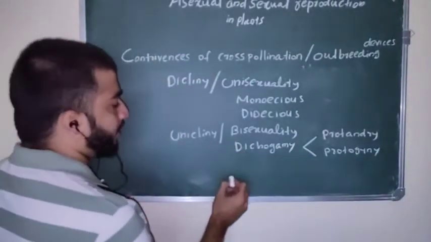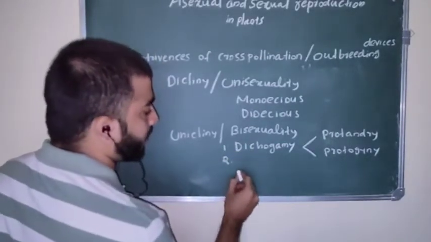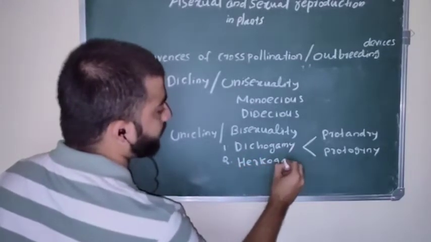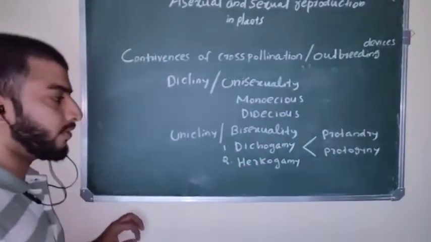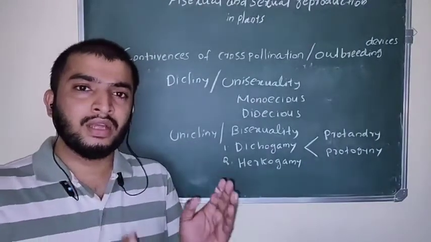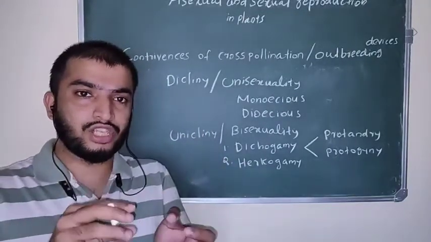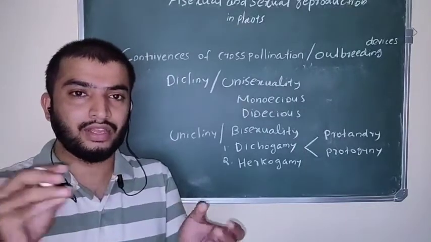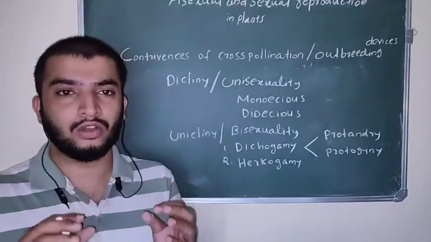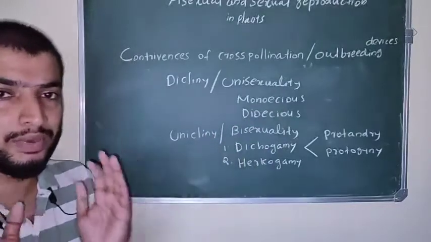Then another type of unicliny, that is hercogamy. Hercogamy simply means in the flower, the style, stigma and stamens are positioned far away from each other. That type of arrangement is called hercogamy. Stamen and stigma are positioned far away to prevent self-pollination.